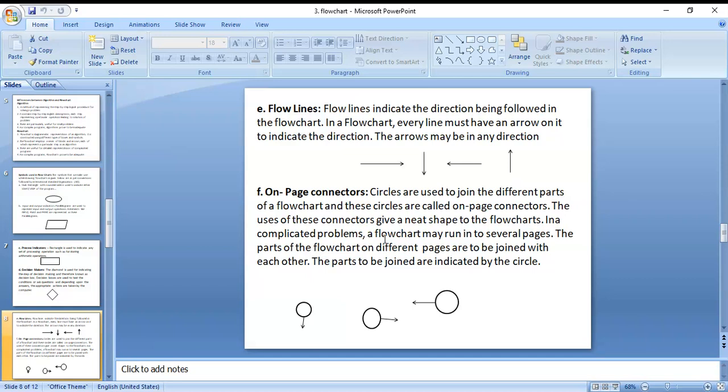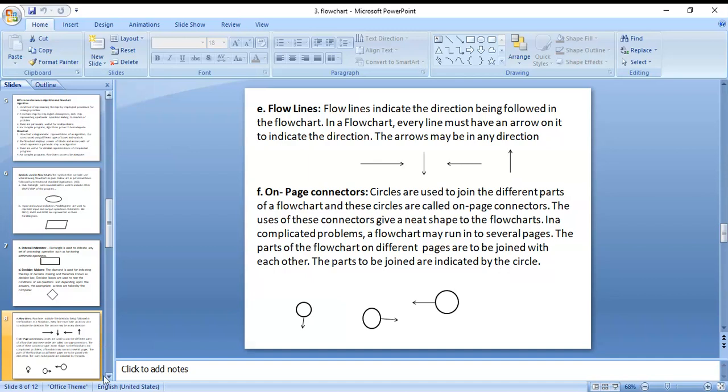In a complicated problem, a flowchart may run into several pages, and the parts of the flowchart on different pages are to be joined with each other. The parts to be joined are indicated by the circle. Where there is a circle, those parts are joined.